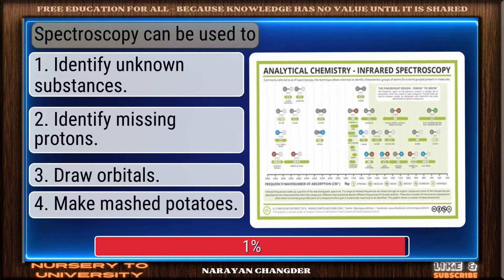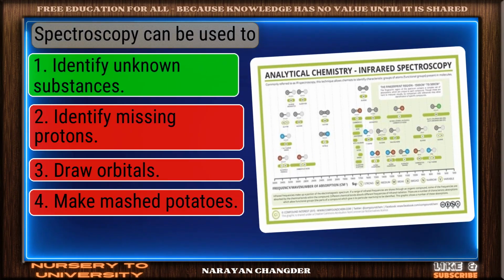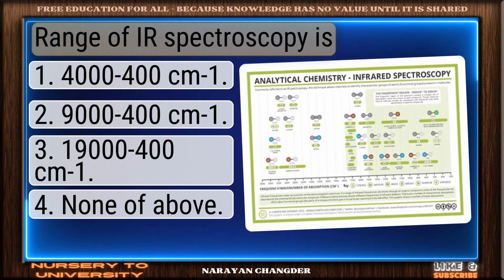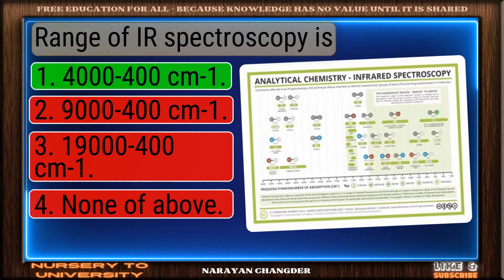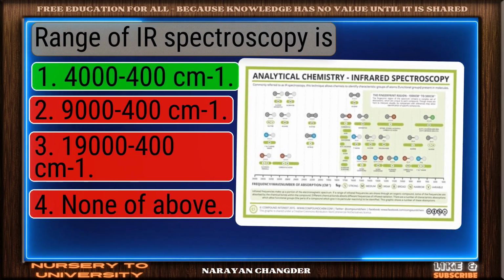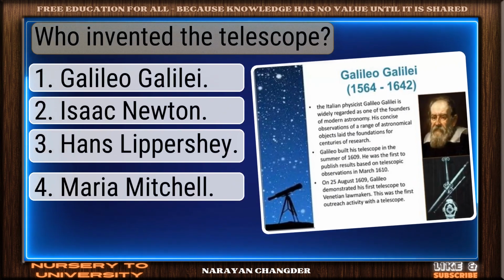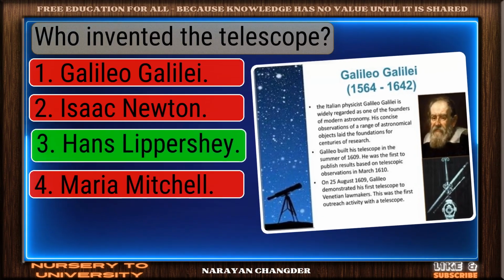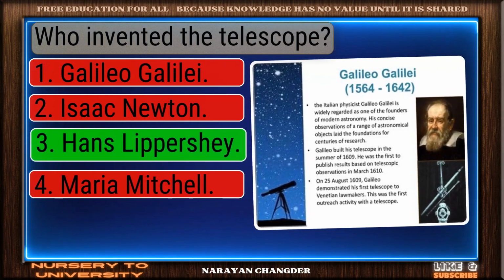Spectroscopy can be used to. Right choice. Identify unknown substances is the best answer. Range of a spectroscopy is. Solid response. 4400 cm-1 is a valid choice. Who invented the telescope? Excellent. Hans Lippershey is a brilliant choice.